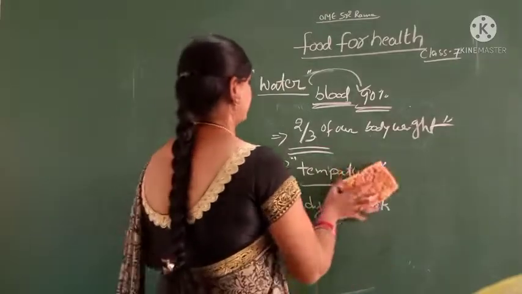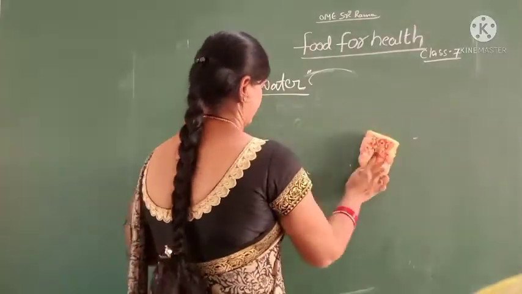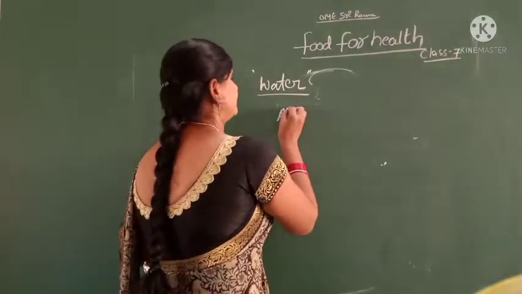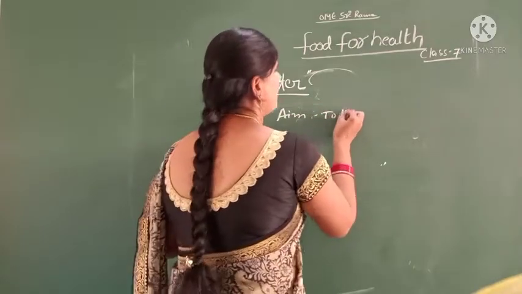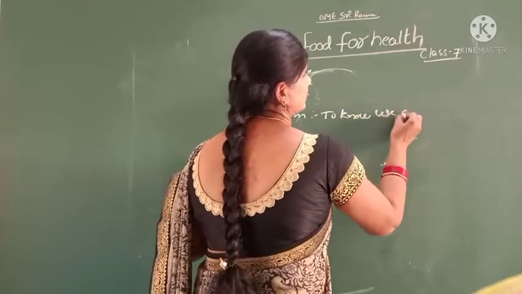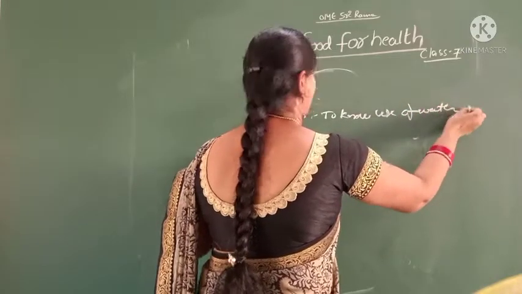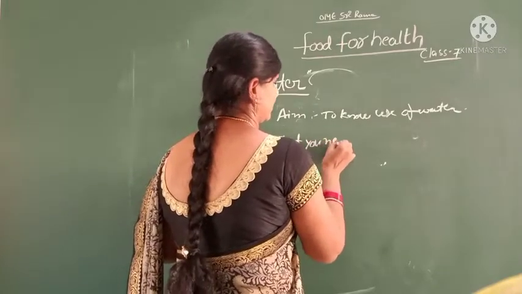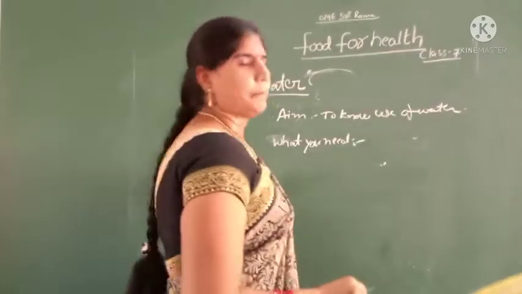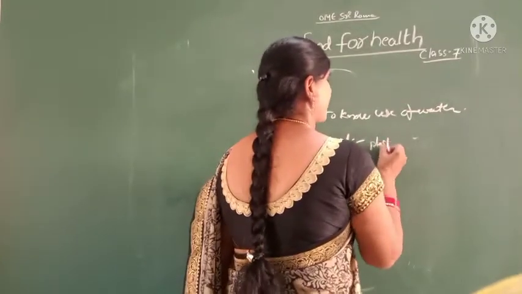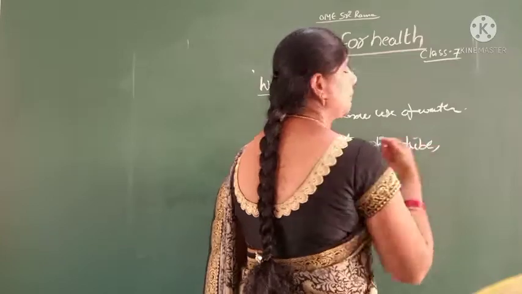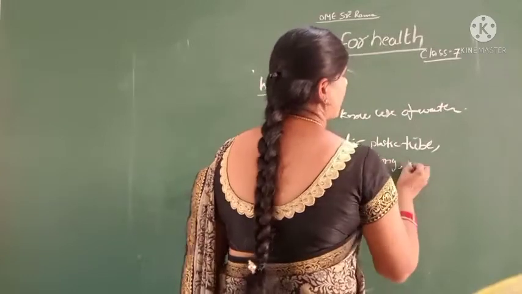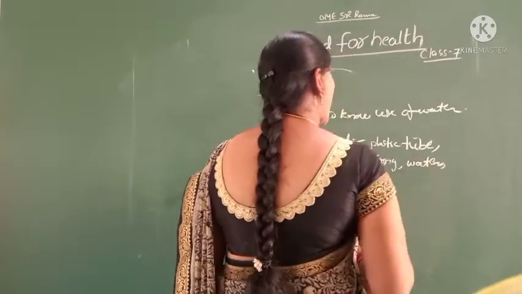Small activity. Aim: to know the use of water. What you need? Plastic tube, sponge, water and tub.